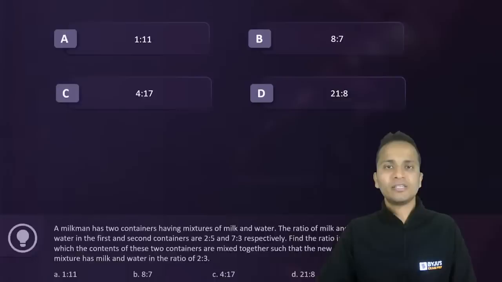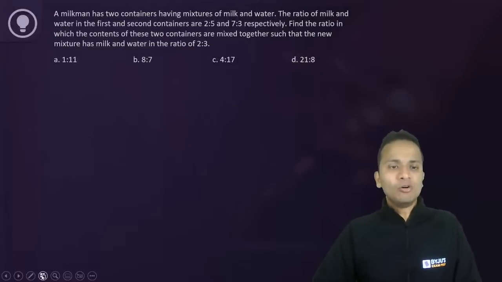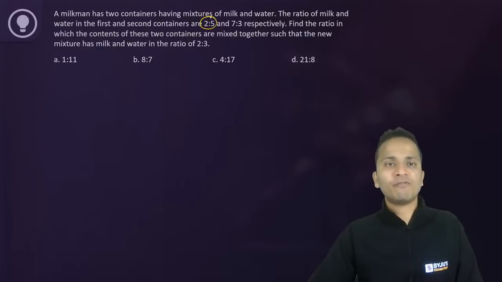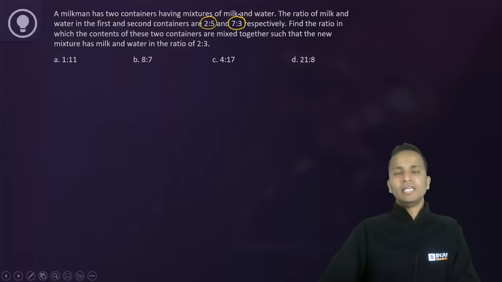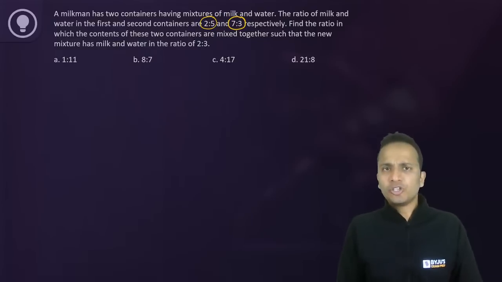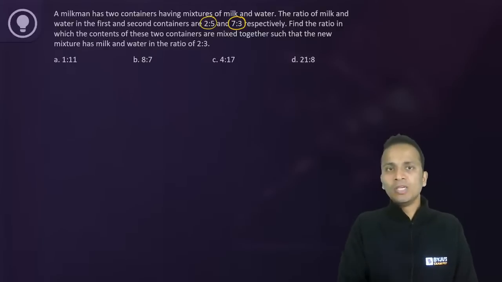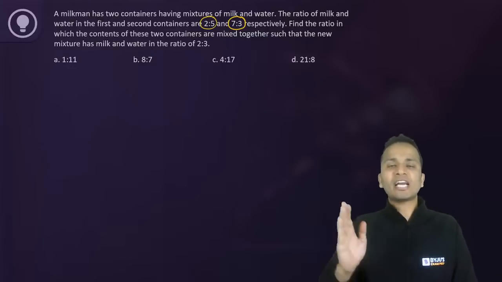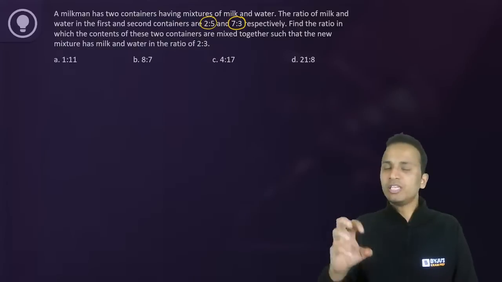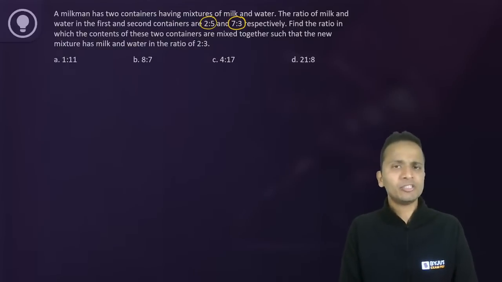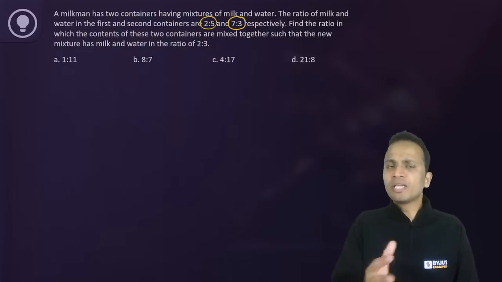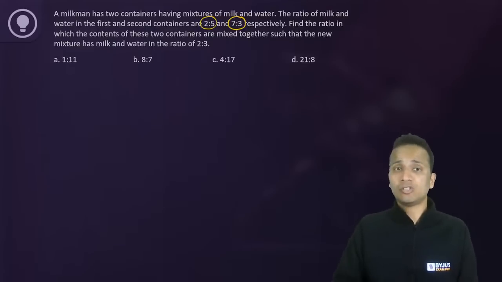Let's see. Okay, now what you need to do is, first of all, this is the ratio of milk and water in the first, this is the ratio of milk and water in the second. Now we need to apply allegations in this question, right? Now allegation will either be applied on the fraction of milk. So you need to consider the fraction of milk for the 3 values on which we'll be applying allegations, or instead of the fraction of milk, you can consider the fraction of water as well.